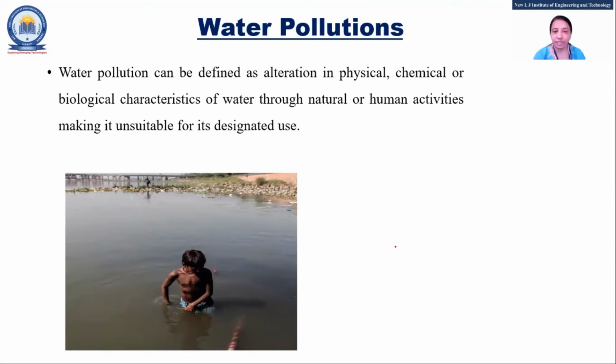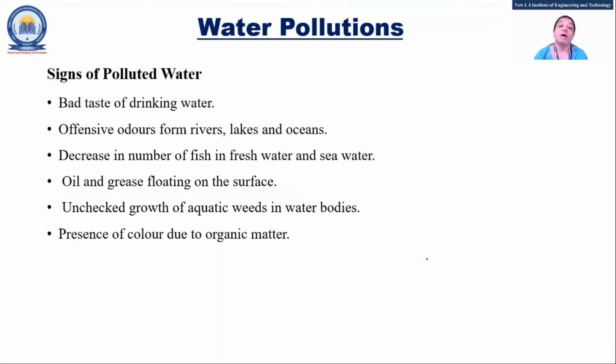So what will you write? What is water pollution? Then you can write what is the sign of polluted water. So there are only main what? Taste, odor, temperature, and color. So that is the main thing, right? Other is what? Decrease in the number of fish. We have seen that because of the dissolved oxygen problem, there will be a lesser number of fish in the water, so we can say that water is polluted. If on the surface of the water there is floating grease or oil, that means it is polluted water, right? So this you can write.